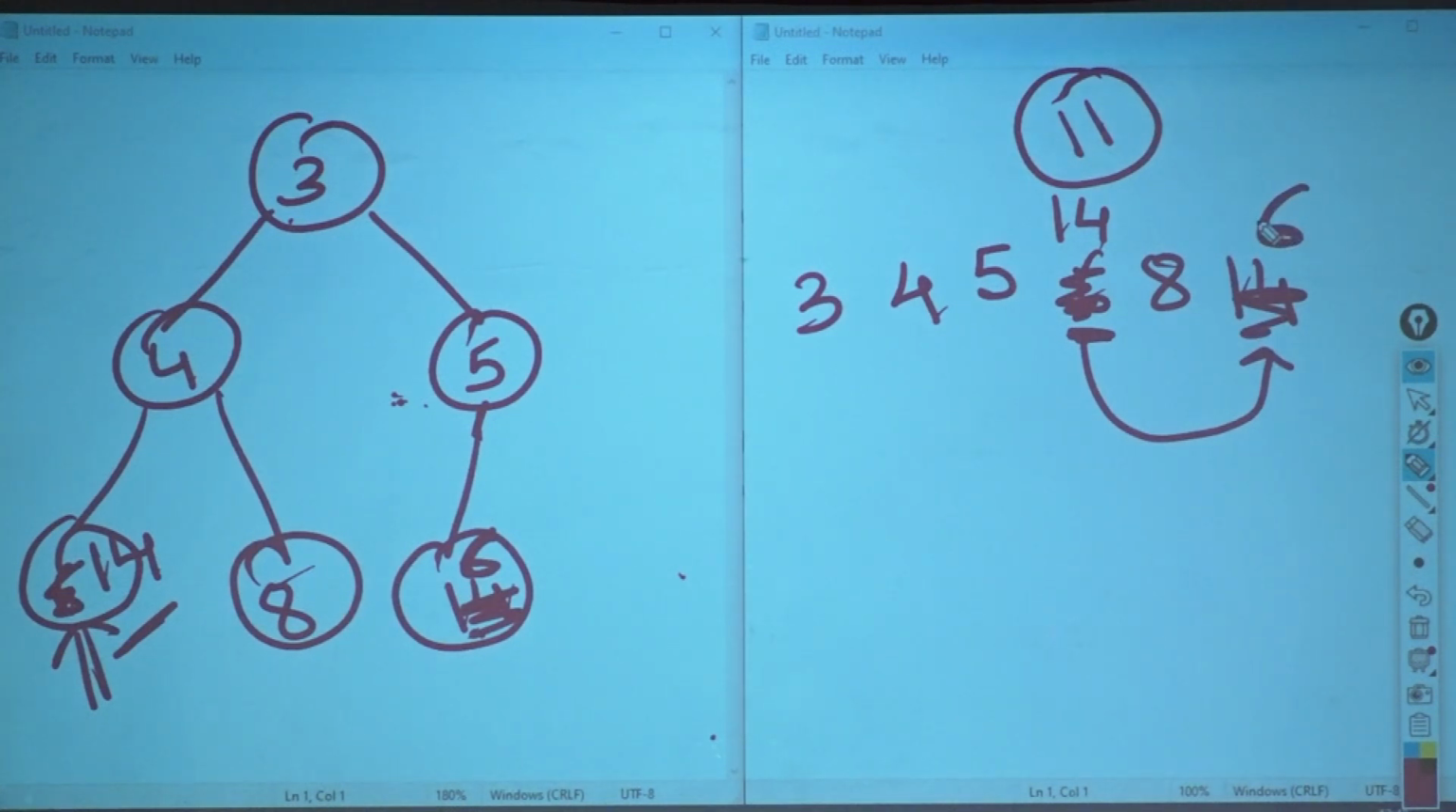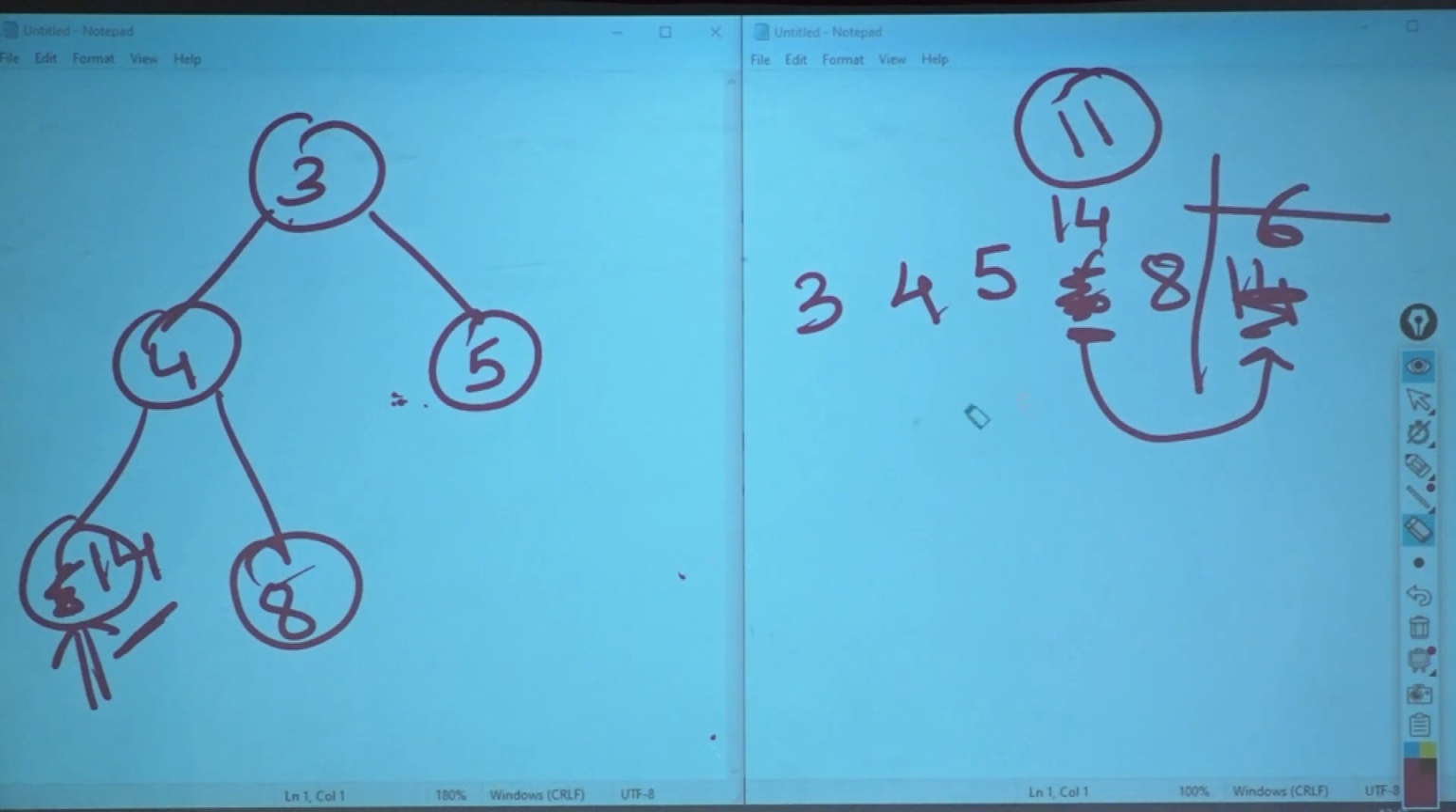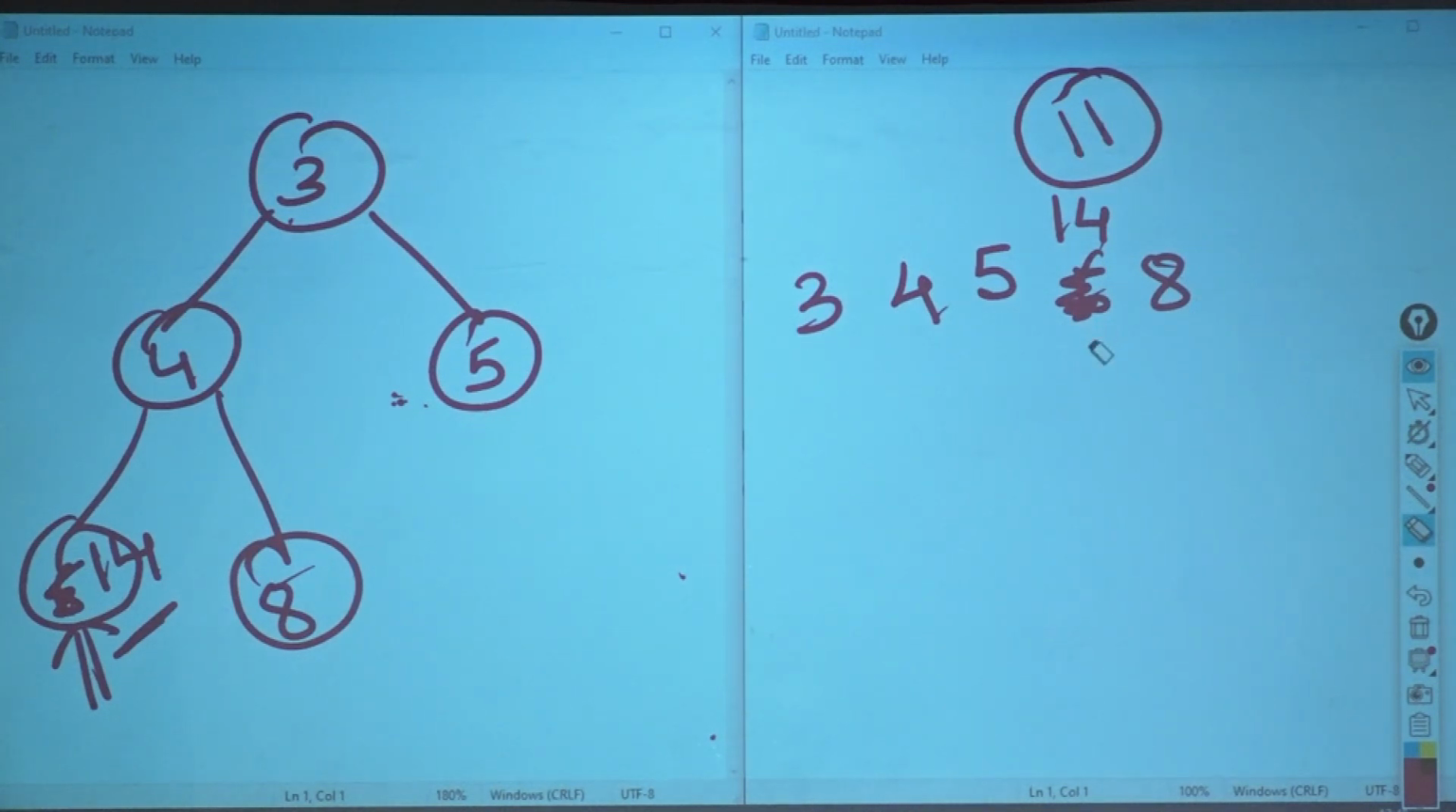Now since this is a vector, can you delete the last element by popping? Yes. So 6 gets deleted. 6 gets deleted. It is no more there. Okay. 6 is no more there. Now I am at this location of 14.